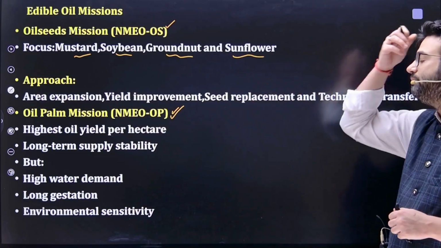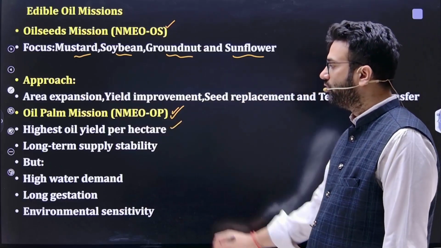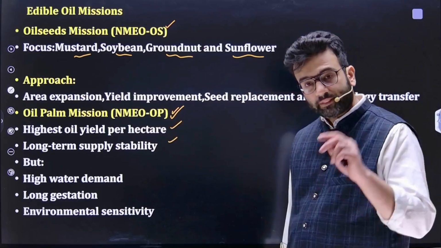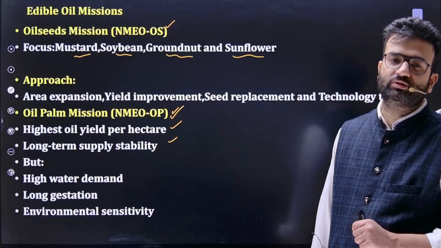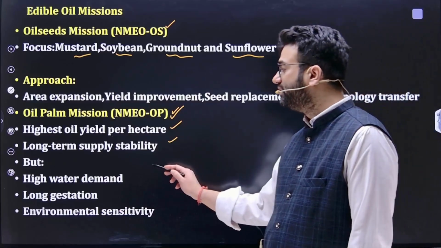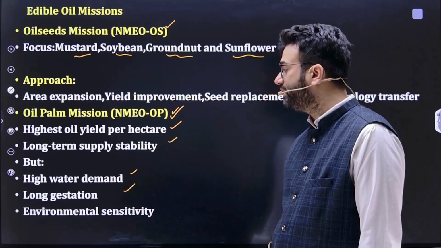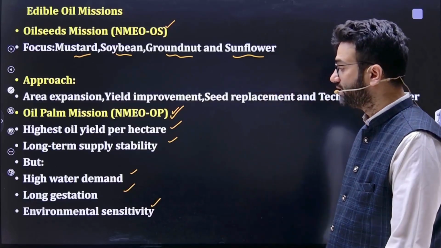This oil palm mission is to increase the highest oil yield per hectare and ensure long term supply stability. But the major problems associated with the oil palm mission are that the demand for water is very high, there is a long gestation period, and environment sensitivity.